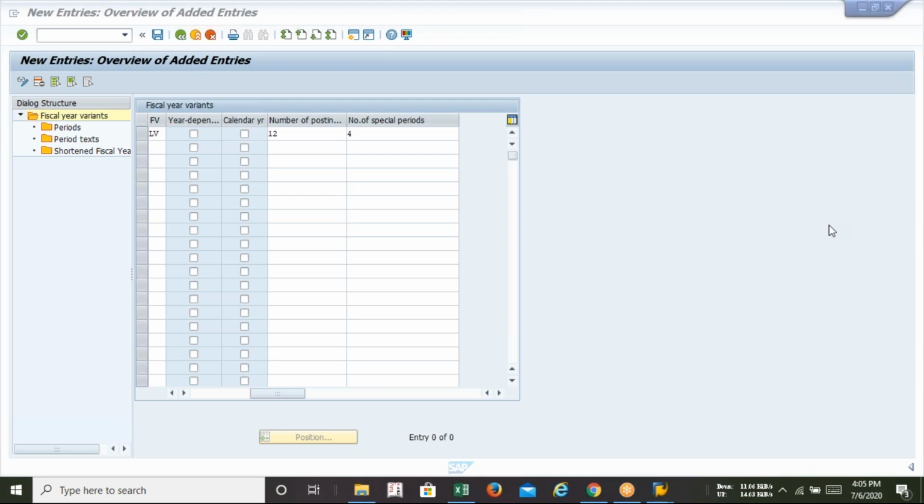Is everyone getting the meaning of special period? So the special period maximum will be 4. You can take it 1, you can take it 0, you can take it 3, the choice is totally yours, but maximum 4, not more than that.